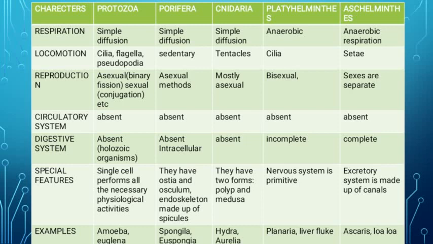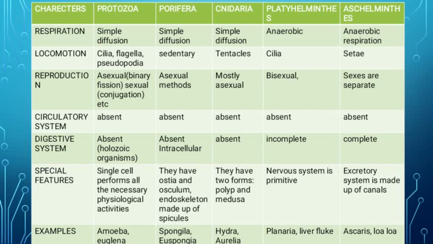So again, the protozoa phylum first, and the character is respiration. So respiration is by a simple diffusion process, a simple process of giving and taking the gases, or you can say the exchange of gases. Okay, so the next is locomotion.